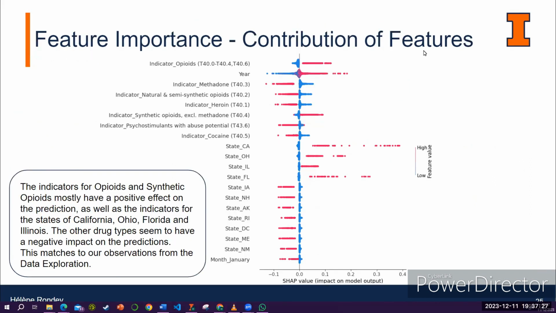When we read the individual SHAP effects of the features, we see that the indicators of opioids and synthetic opioids in the states of California, Illinois, Ohio, and Florida have positive impacts on the predictions, while the other drug types have a negative impact on the predictions. These effects match our observations from the data exploration part. This means that the model was capable of catching the trends from the features.